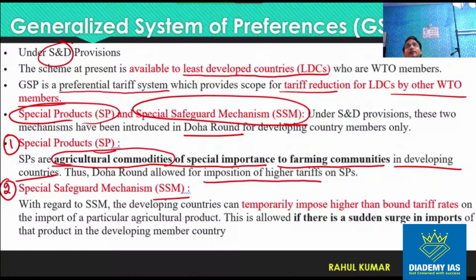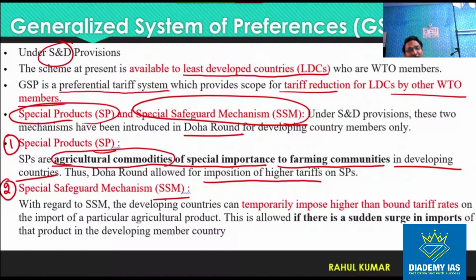For example, India says, suppose I'm taking a hypothetical example, that potato is a special commodity for our farming community, because a lot of farmers get their livelihood from potato, right?